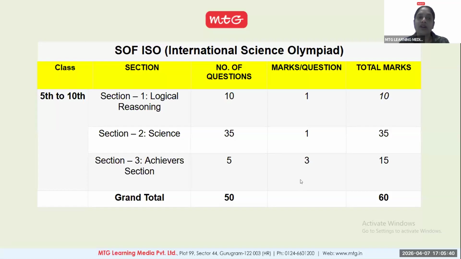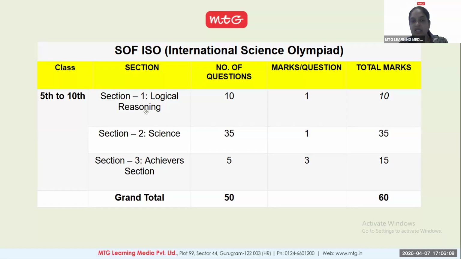So students, now let me give a brief idea about the pattern of the paper. From class 5th to class 10th, this is the same. So 7th and 8th students also follow the same pattern. We have almost 3 sections. The total number of questions asked in your exam is 50, and total marks are 60. So you will come across 50 questions in a 60 marks paper.